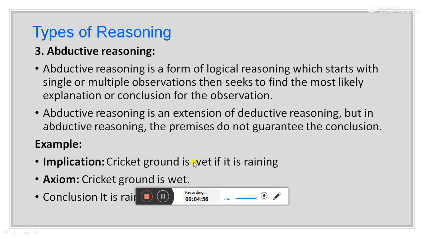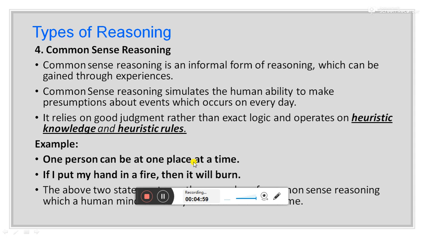The fourth type of reasoning is common sense reasoning. Common sense reasoning is an informal form of reasoning which comes through experiences, and basically this type of reasoning is heuristic in nature. For example, one person can be at one place at a time. This is a kind of statement which possesses common sense, and such statements can be easily understood by human beings because we learn from experiences.